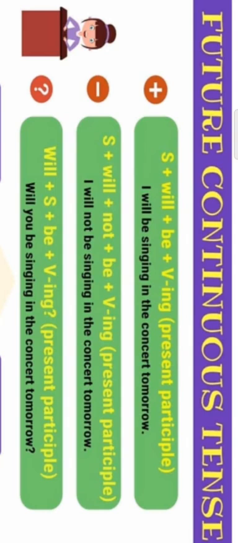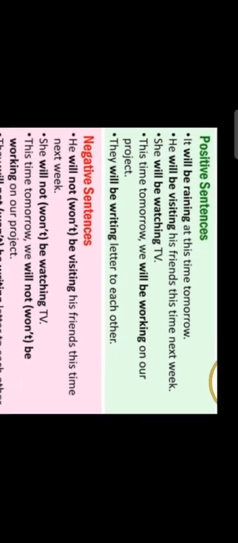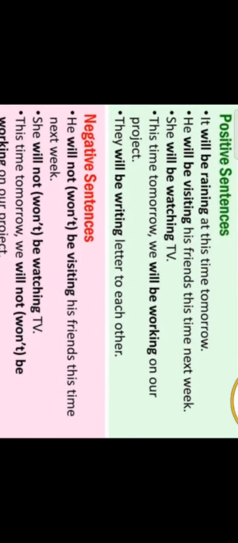And if we are making an interrogative sentence, first we use will, then subject plus be plus first form of verb plus ing. And the example is will you be singing in the concert tomorrow? Okay, here are some examples also for positive sentences, like it will be raining at this time tomorrow. He will be visiting his friends this time next week. She will be watching TV. This time tomorrow we will be working on our project. They will be writing letters to each other.